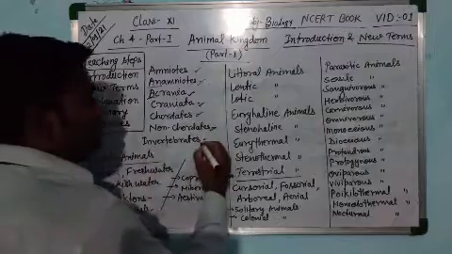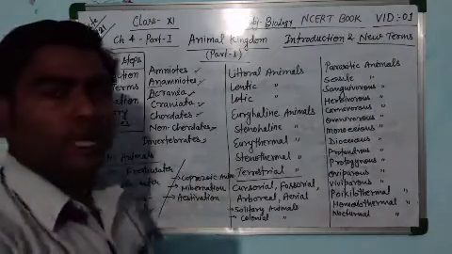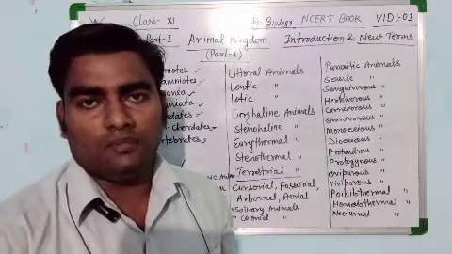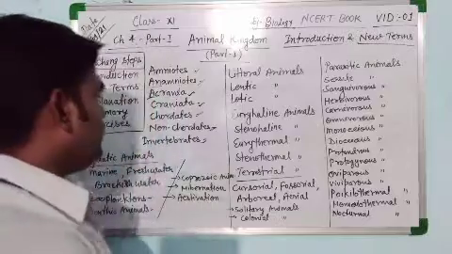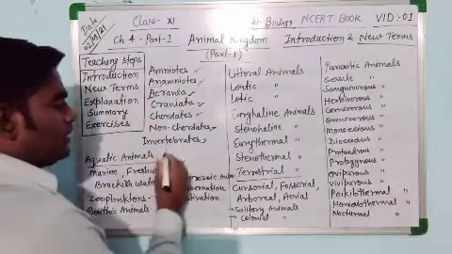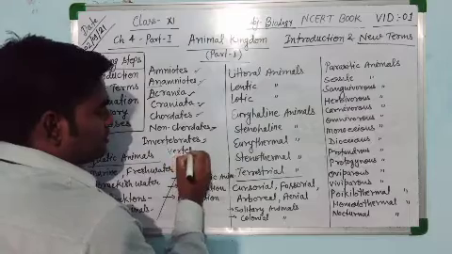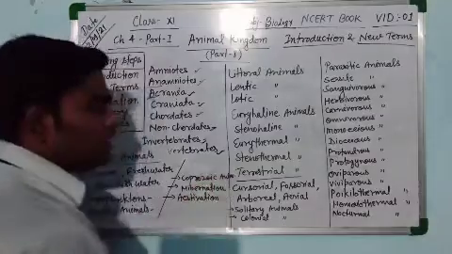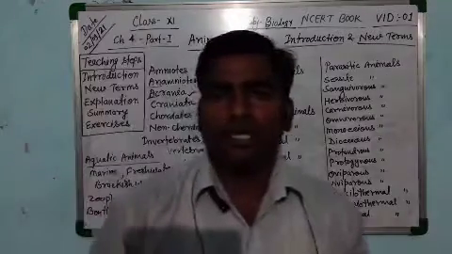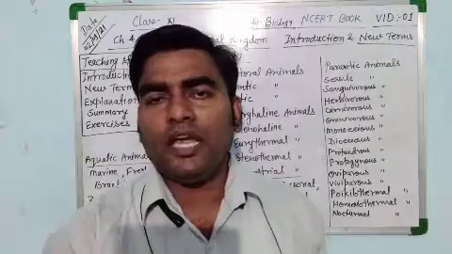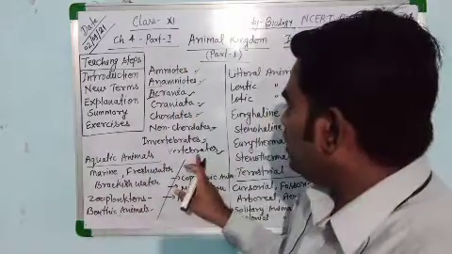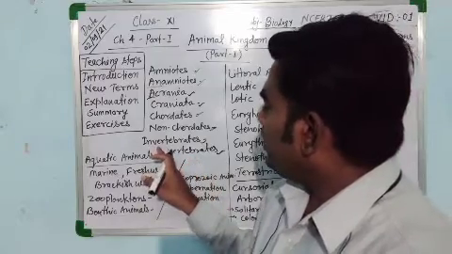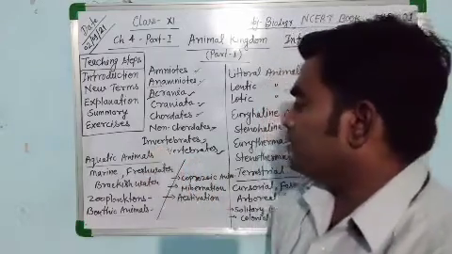Next one is invertebrates. Invertebrates are those animals which do not have a vertebral column. And another term is vertebrates. Vertebrates are those animals which bear the vertebral column. When the notochord is divided into different segment-like structures, a vertebral column is formed, and they are said to be vertebrates. Without a vertebral column, they are said to be invertebrates.